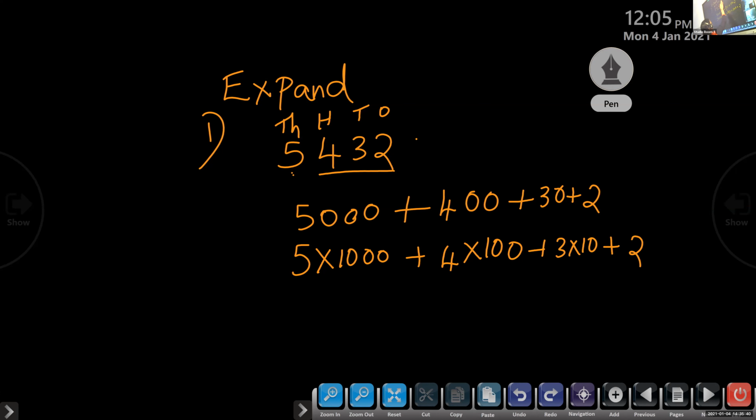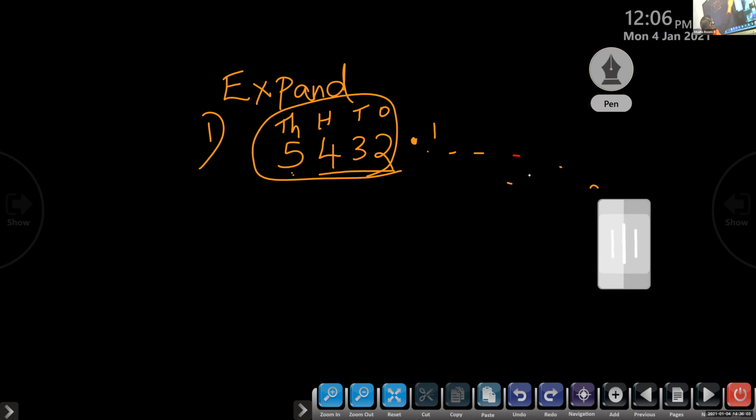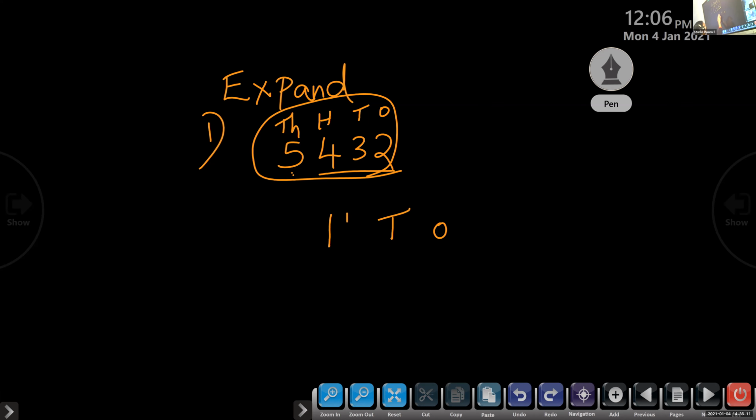But here after the decimal point, what we will write here? We will write 1 by 10, then 1 by 100. So this number we know how to expand. But after the decimal point, what is that? We will divide. So children, please check here. This decimals, how it's moving, multiply by 10 or divide by 10. For example, here I have ones, tens, 100, 1,000, and this number 5, 4, 3, 2.